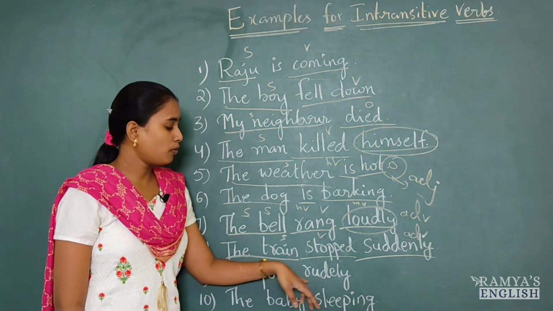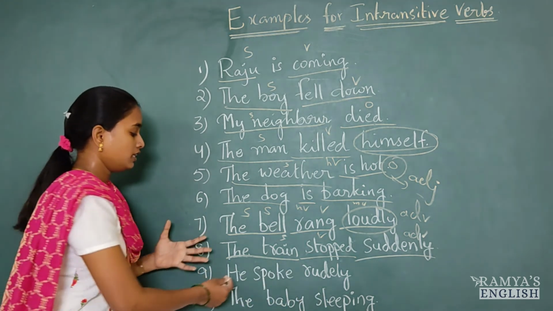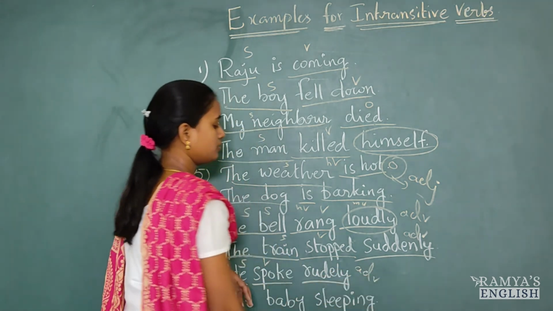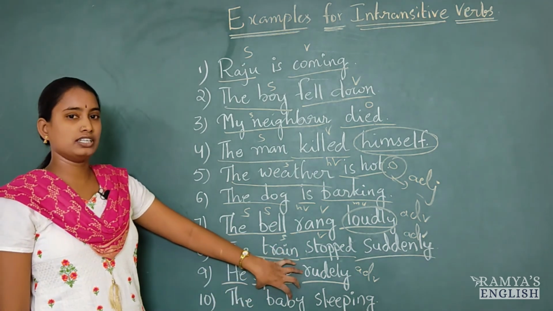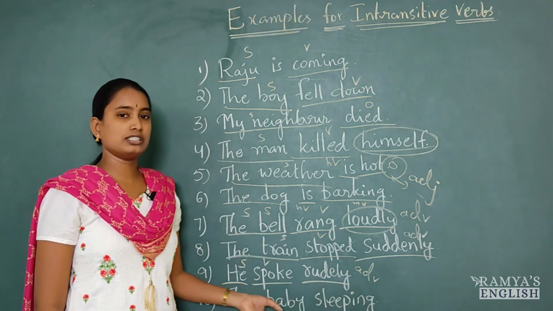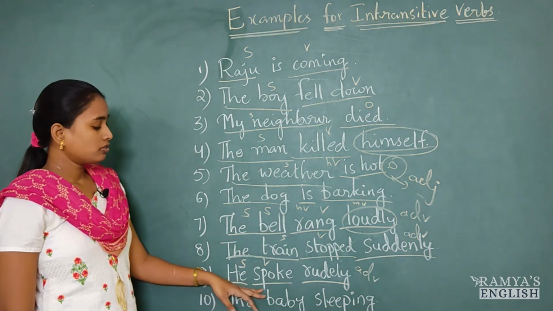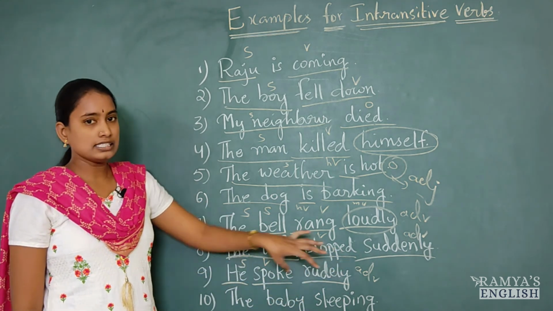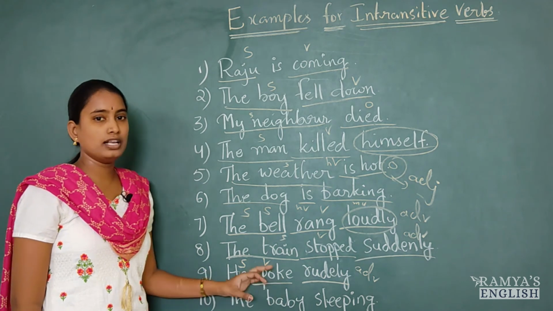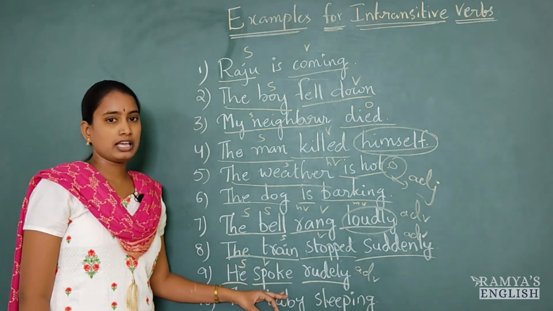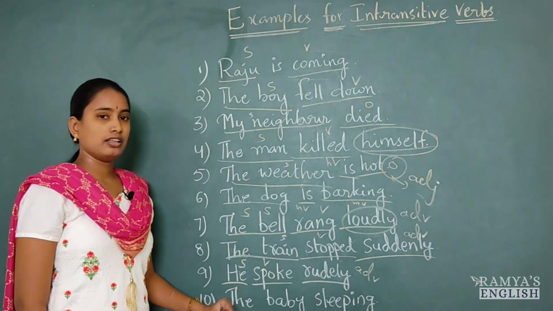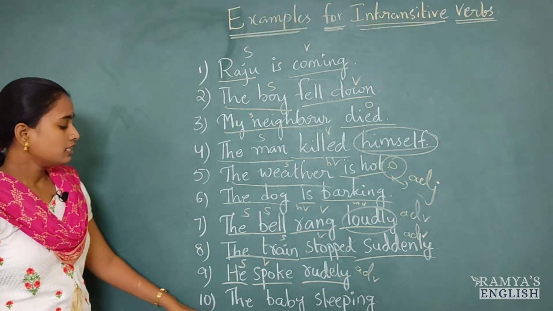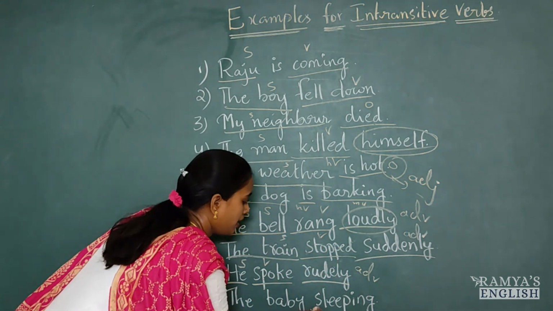And next, he spoke rudely. So here he is subject, spoke is verb, rudely is adverb. So he is doing some action here, but there is no object to receive this action. So that's why it is intransitive verb. So observe this adverb, rudely. It is describing about the verb, how he was speaking. How did he speak? He spoke rudely. So it is describing the action, that's it. It's not object.